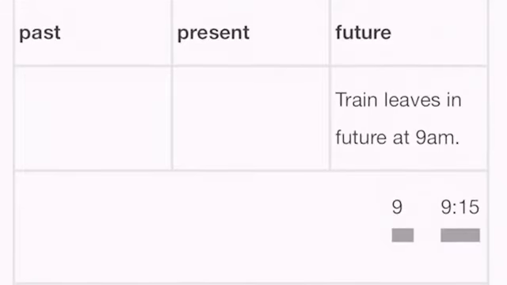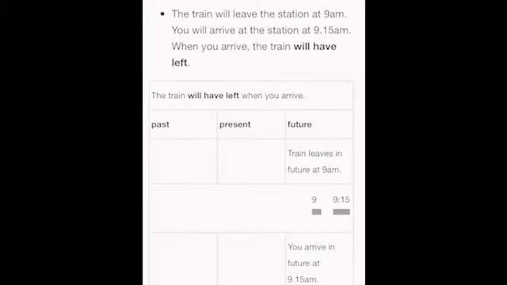Now let me tell you in the form of an example. Now see, the train will leave the station at 9 a.m. Got it? Imagine a train will leave the station at 9 a.m. Got it? You will arrive at the station at 9:15 a.m. Got it? Now, when you arrive at the station, the train will have left the station. So this is where we use will have plus V3 and create the future perfect tense.